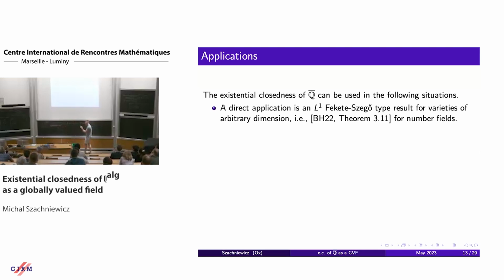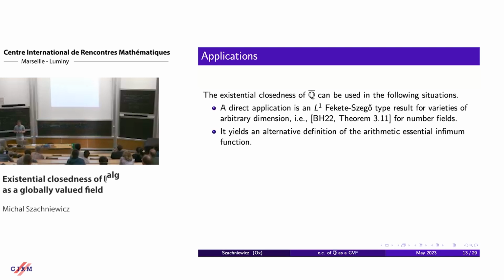However, in GVF language, we cannot say that we are exactly algebraic integer, which means that all non-Archimedean valuations are bigger or equal 0 on this Q bar number, but we can give an L1 version of that. So we can say that the weight of all places where we're negative is smaller than any epsilon that we want. So that's why it's L1 Fekete-Szego.